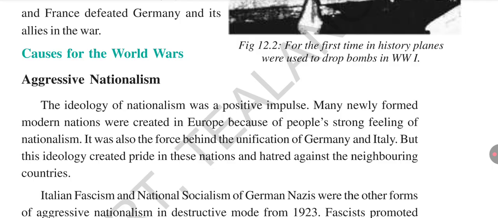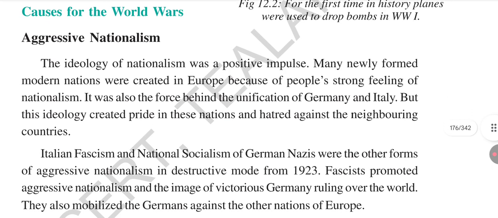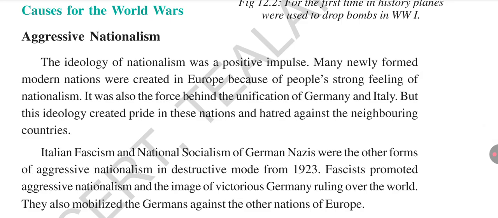Nationalism means people's strong feeling about their nation. It was created in Germany and Italy. But this ideology created pride in their own nations and hatred against neighboring countries. Italian fascism and German Nazism are other forms of aggressive nationalism.